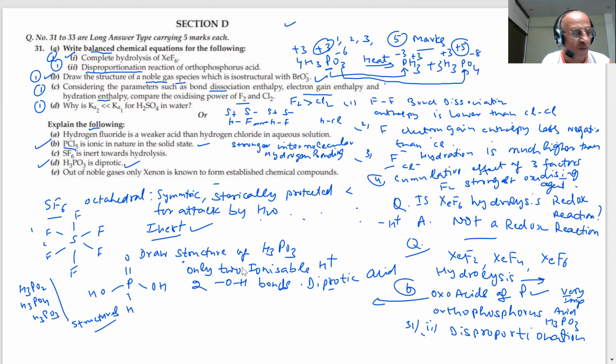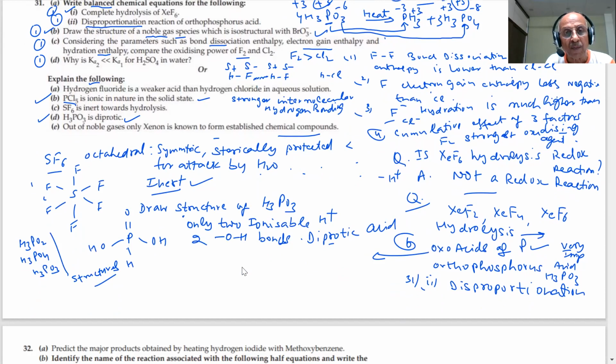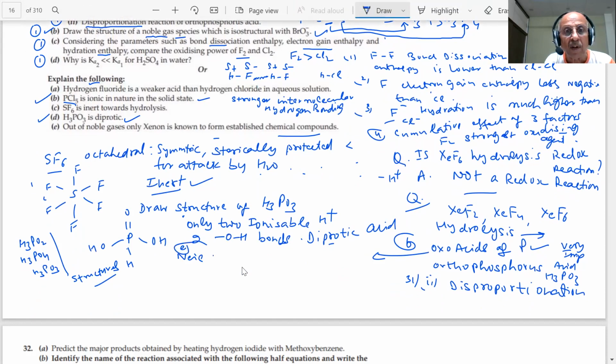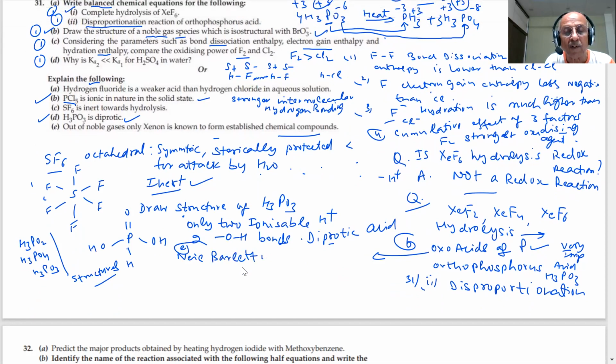Next question on the screen, student. Out of noble gases, only xenon is known to form established chemical compounds. What answer are you giving, students? What was the reason why the first compound of xenon was prepared, and who prepared it? You are now aware of that. I am talking of a little bit of history. You know, Neil Bartlett was able to prepare the first compound of xenon.